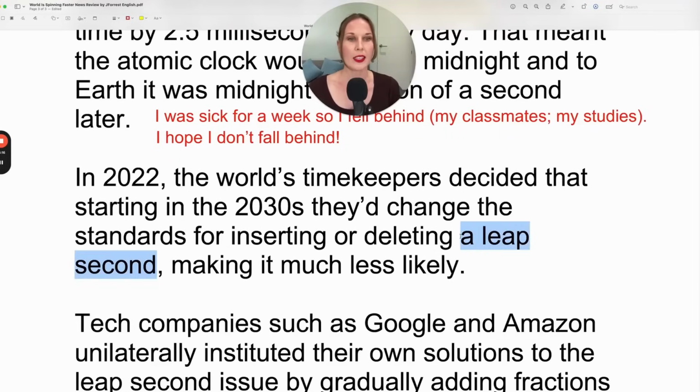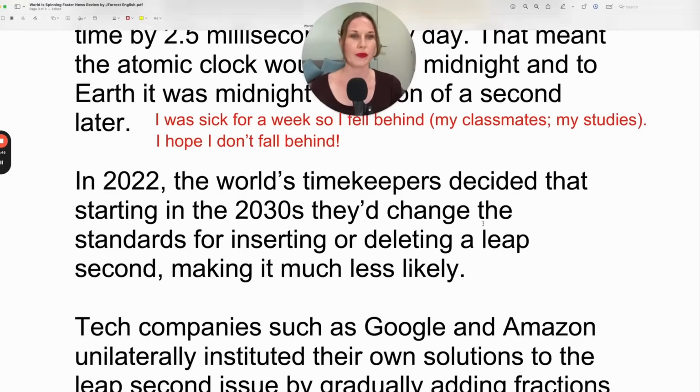Remember, a leap second is when you subtract 1 second from clocks, from atomic clocks, the clock on your phone. Deleting a second, making it much less likely. So if the timekeepers have a policy for how they remove a second, then we don't have to have this event we may have in the future in 2029.